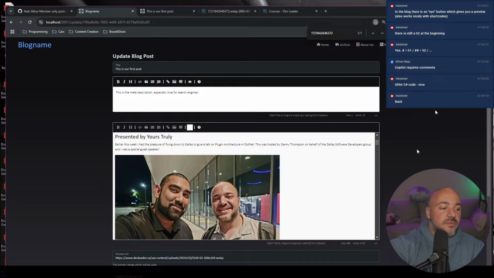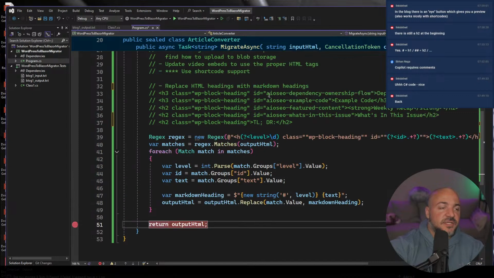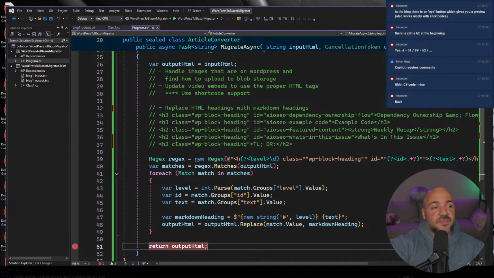But we have one more H2 that's not working, that I saw at least. What we could also do is in our test, again, I'm not suggesting writing tests this way that you would put into a test suite. This is just me having something programmatic to help verify that I'm not doing stuff that's totally being missed. We could write something that goes through the text after and just looks for HTML H2s and H3s, like just looks for this text. And if it finds any of them, it's like you're missing it, right? So have a bit of a safety net.